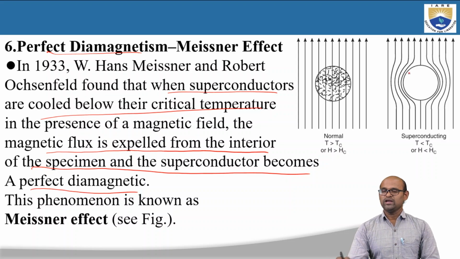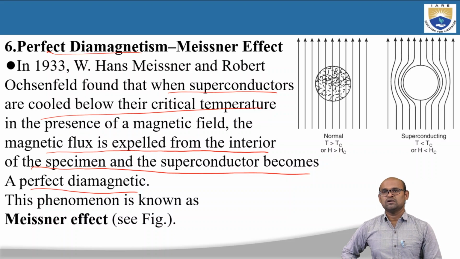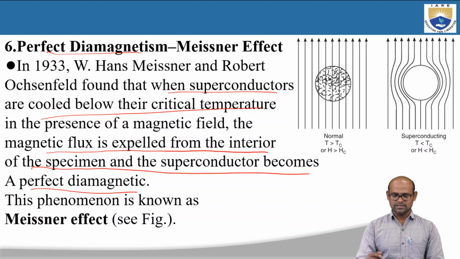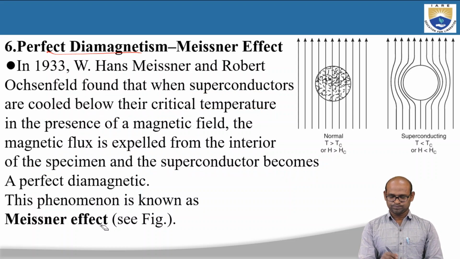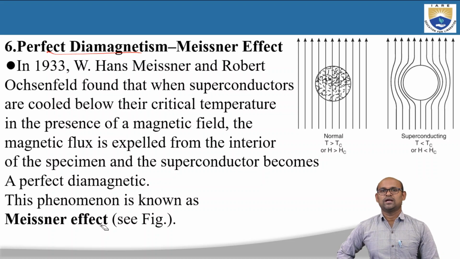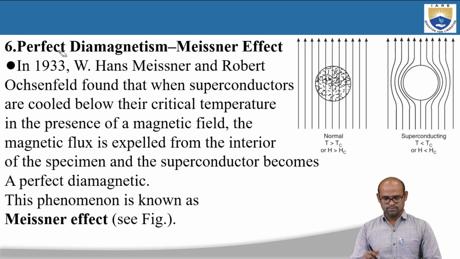This superconductor exhibits perfect diamagnetic behavior, as it repels the applied magnetic field when T is less than Tc, and this property is called the Meissner effect or perfect diamagnetism. You can understand this from these pictures.